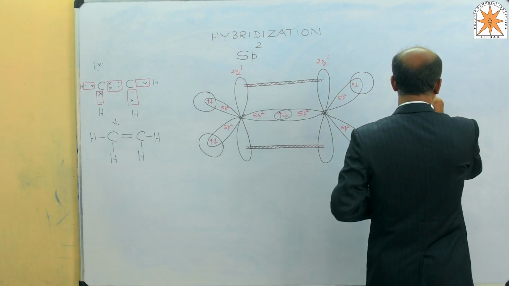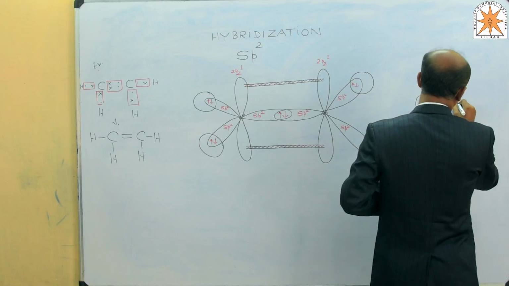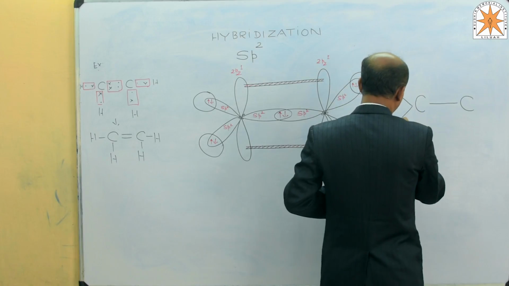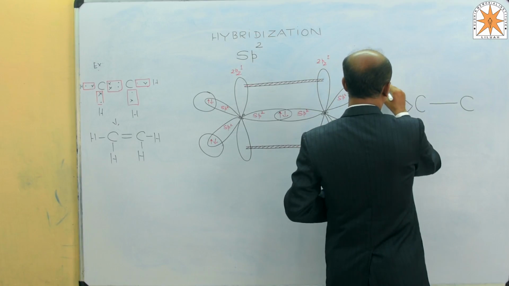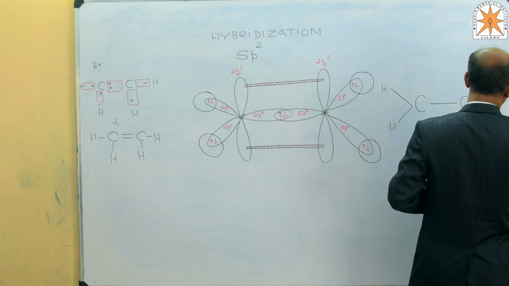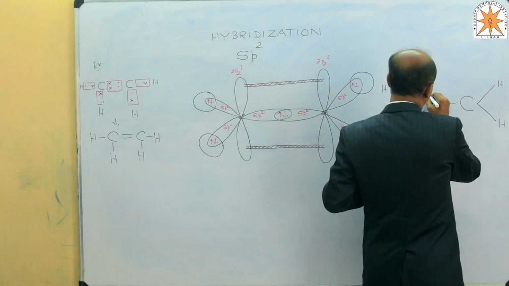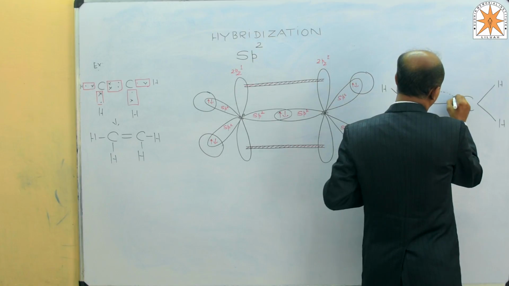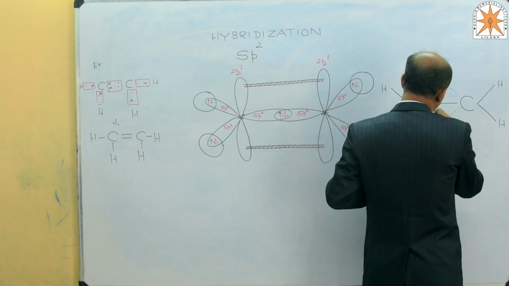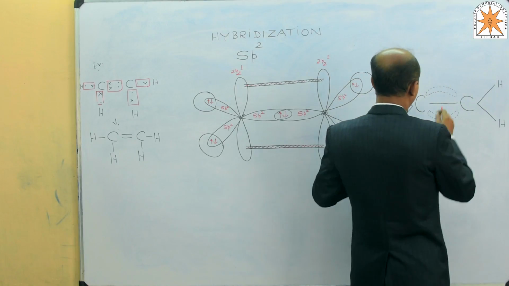Whenever we have to write it like this, this one carbon, this one carbon, this is also carbon number 2, this is hydrogen, the number of hydrogen atoms becomes 4, and this overlapping on the top side and bottom side leads to the formation of a weak bond like this, and this bond is said to be the pi bond, this one.